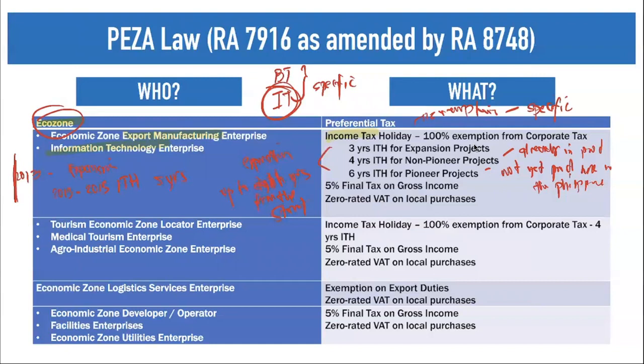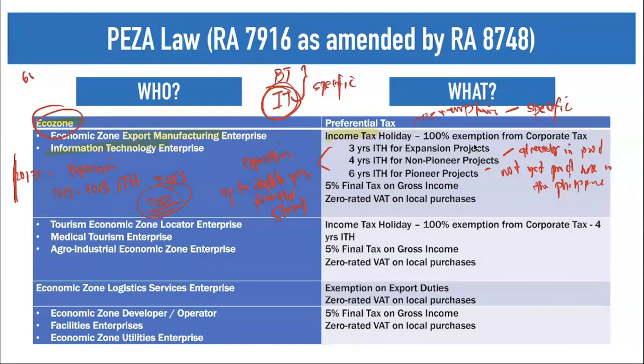So 2016, 2017, 2018, 2019, 2020. So if we count the expiration of your income tax holiday, we will not count it from that time. We count it from the start of our operations. So our operation started in 2013. We have previously enjoyed the 3 years income tax holiday. We can still extend up to 5 years.